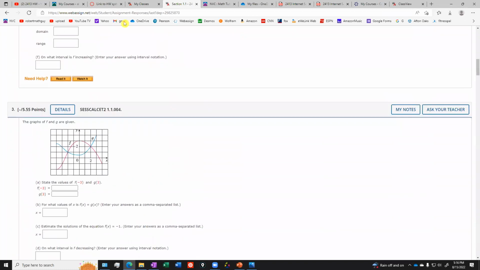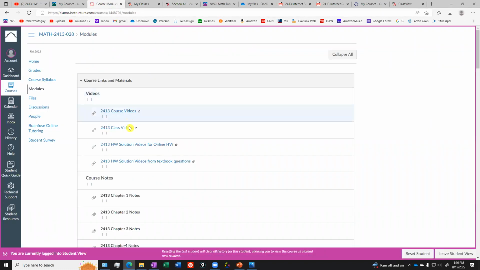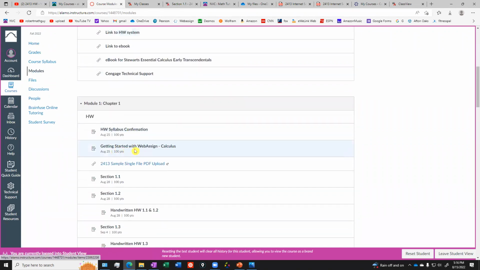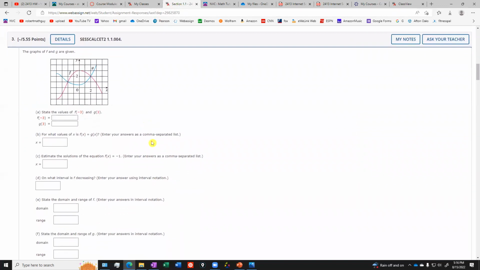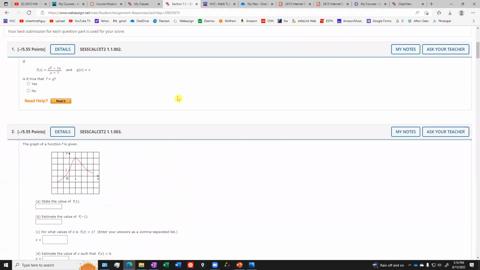There's an assignment here. Where is it? There's an assignment in here called Getting Started with WebAssign Calculus. This assignment will take you through that homework system and show you, hey, how do you put in fractions? Like there's a palette over here. It'll get you acquainted with the system if you've never used it. So that's good.